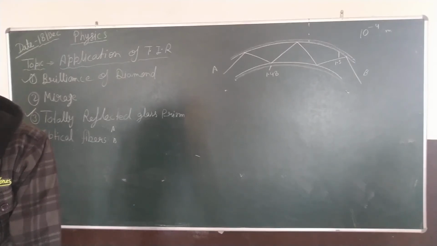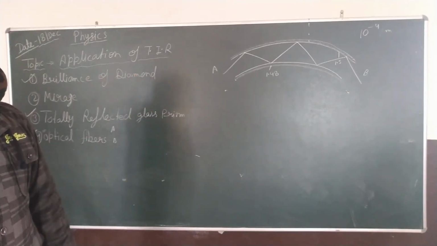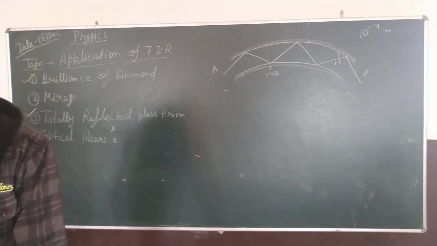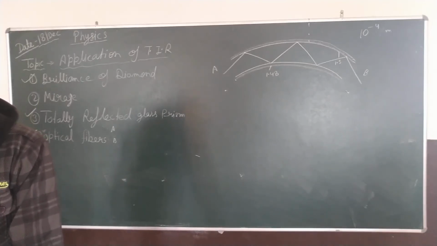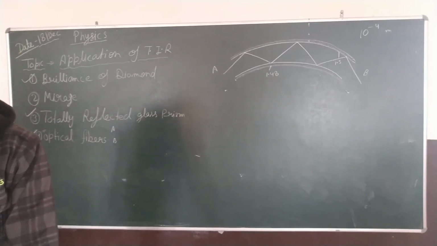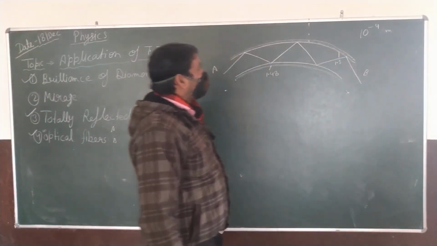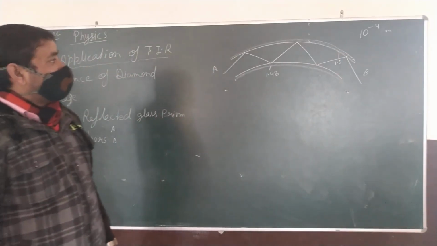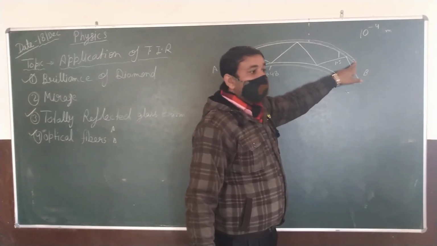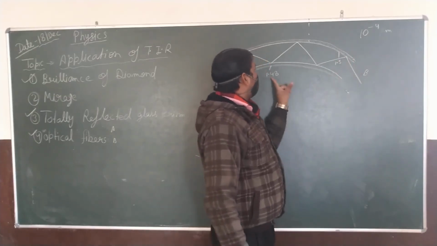The optical fiber consists of several thousand very long pipes of glass, so it is also called optical pipes. Okay, and these are formed with quartz or glass having refractive index 1.5. The diameter of the pipe is on the order of 10 to the power minus 4, as I explained earlier, and there should be a coating used which has a refractive index less than the glass, that is 1.48.